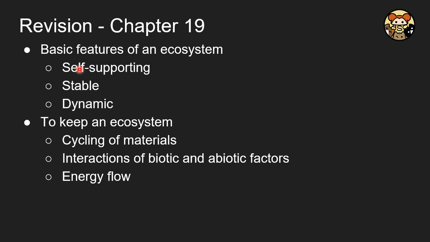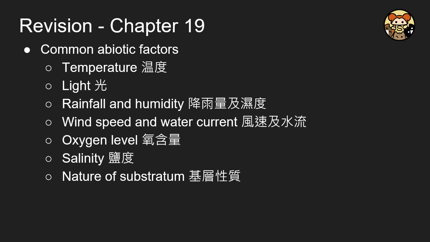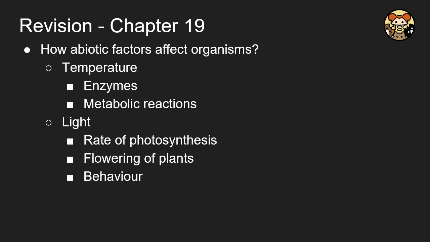There are some basic features of an ecosystem: it is self-supporting, stable, and also dynamic. To keep an ecosystem, we need the cycling of materials, interaction of biotic and abiotic factors, and a continuous supply of energy. Here are some common abiotic factors: temperature, light, rainfall, humidity, wind speed and water current, oxygen level, salinity, and nature of substratum. Now, how do these abiotic factors affect organisms?